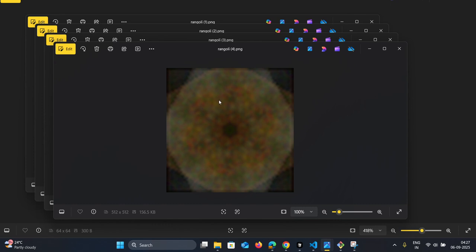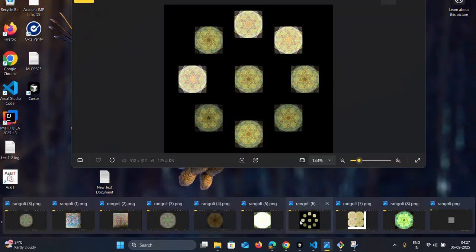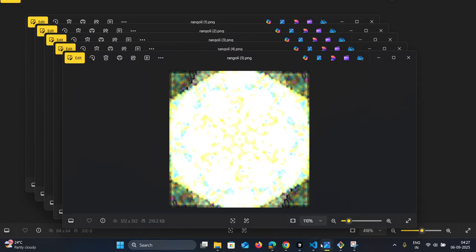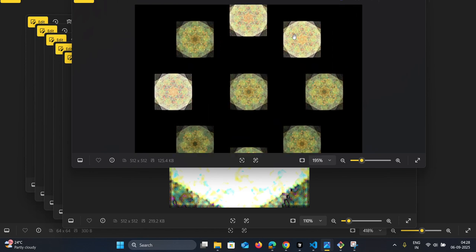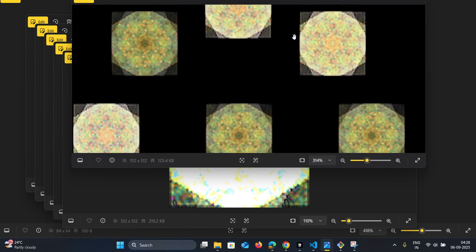Sometimes I tried to overtrain it, and it looked like an eyeball. Then sometimes I got overexposed patterns. Sometimes it creates a pattern that definitely looks like a tile, but less like a Rangoli pattern.